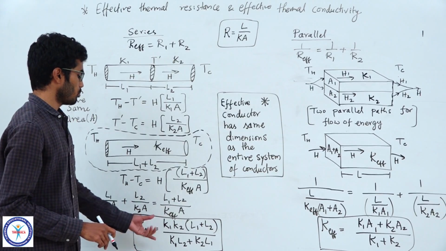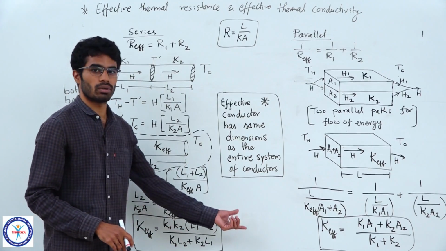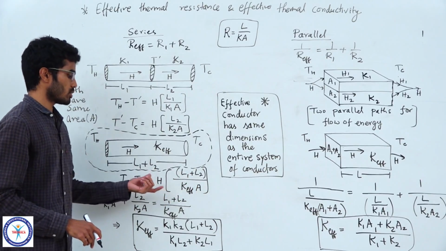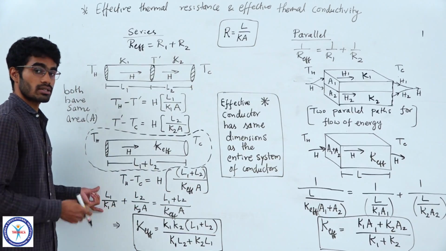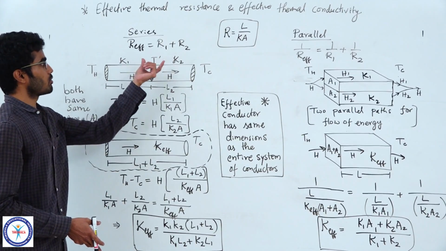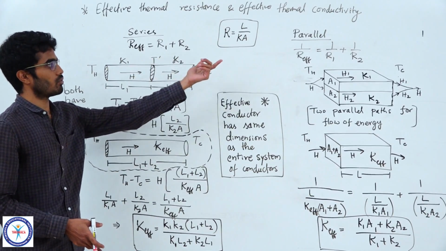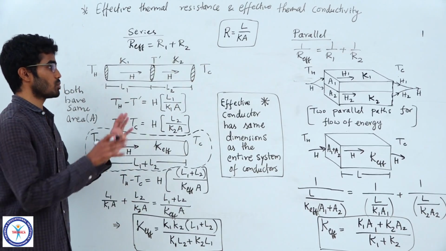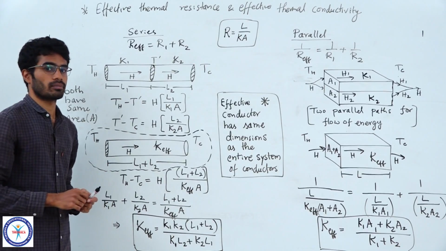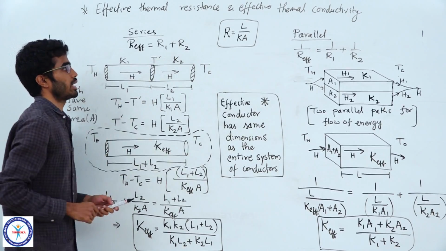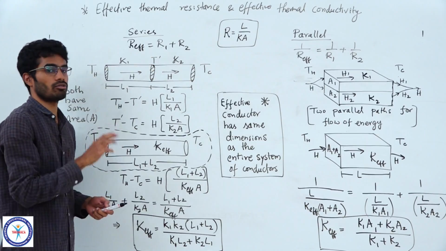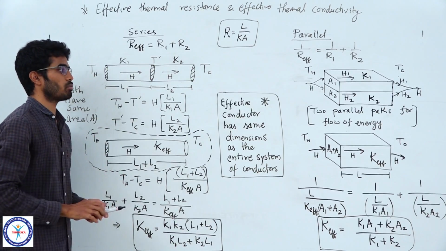You do not have to remember these final equations. The most important thing is how you are substituting the thermal resistance values properly in the equation. R effective equals R1 plus R2 and 1 by R effective equals 1 by R1 plus 1 by R2. You have to substitute the values for R1, R2 properly, and remember it is always L by KA. By properly taking the length, K and area for the given conductor, you will avoid many mistakes.